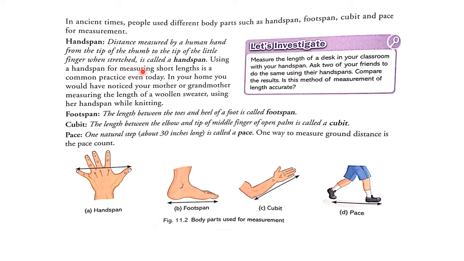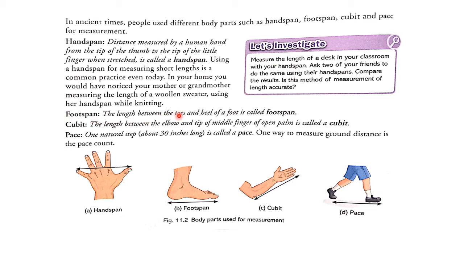Using a handspan for measuring short lengths is a common practice even today. In your home, you would have noticed your mother or grandmother measuring the length of a woolen sweater using her handspan while knitting.